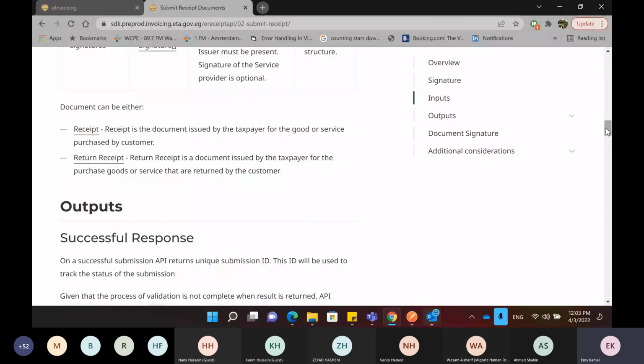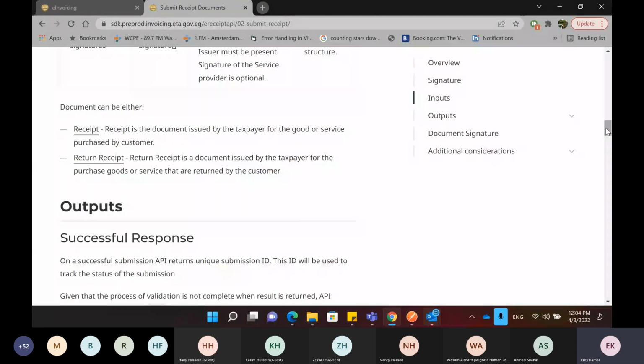As I said, you must have at least one receipt in the submission, and there are other conditions that I will be showing you later to consider before doing the submission to the system.